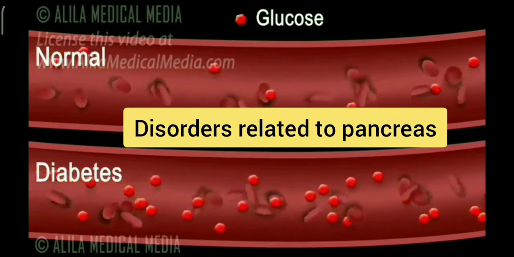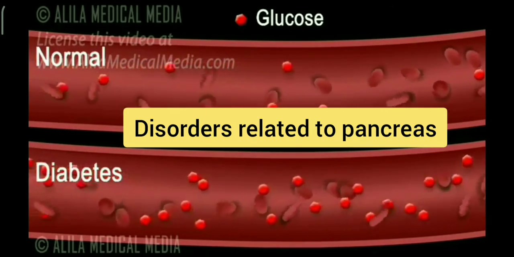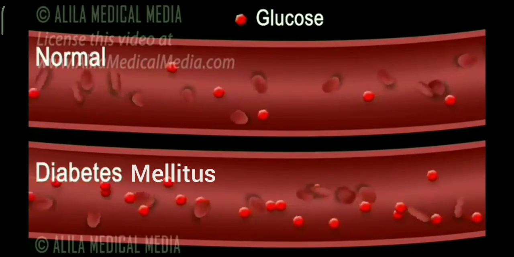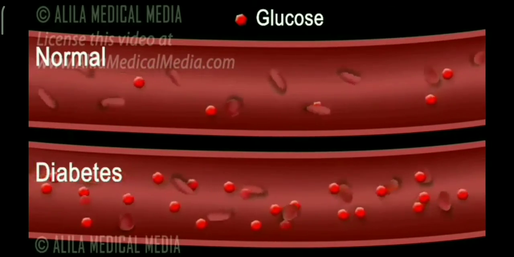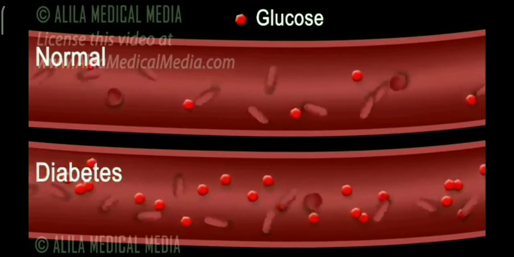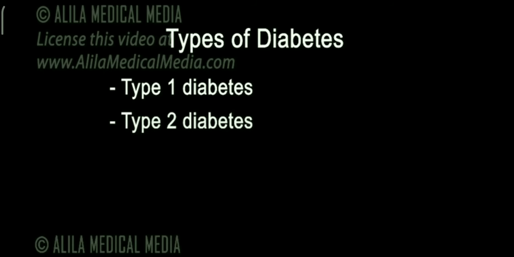Disorder related to pancreas: it causes a condition called diabetes mellitus or hyperglycemia. This is the most common metabolic endocrine disorder of pancreas. It leads to increase in blood glucose level. There are 2 types of diabetes, that is type 1 and type 2.